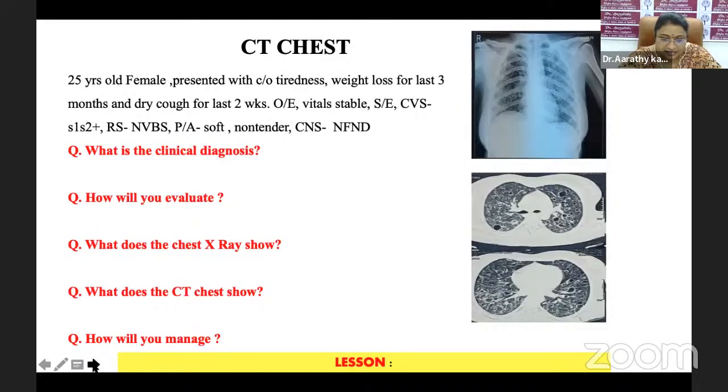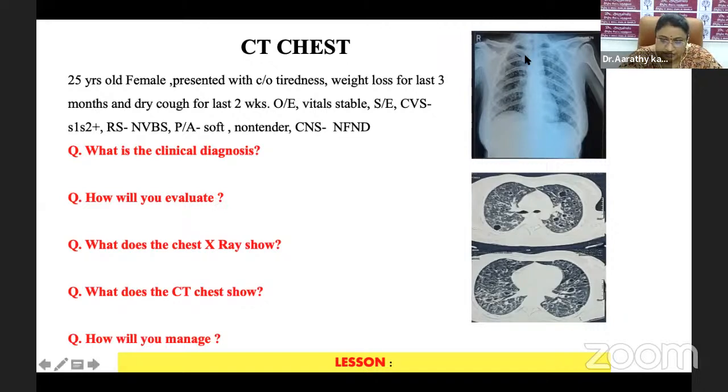Next, we had a 25-year-old female who presented with complaints of tiredness, weight loss for the last 3 months, and dry cough for the last 2 weeks. On examination, her vitals were stable. A systemic examination was normal. With this history, what will be your clinical diagnosis? How will you proceed to evaluate her?